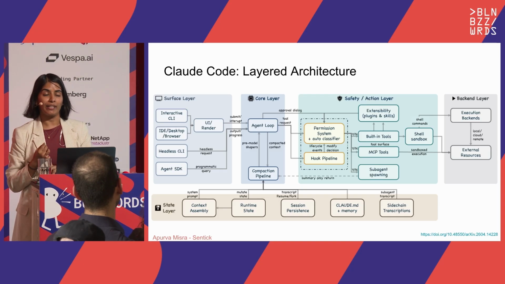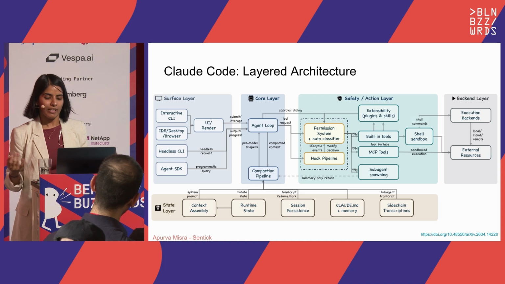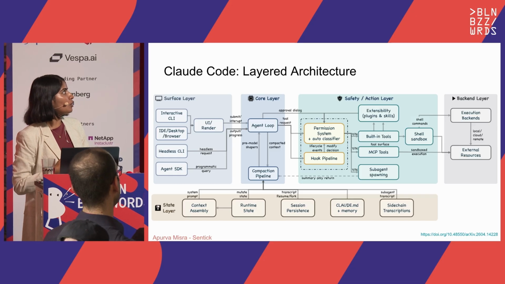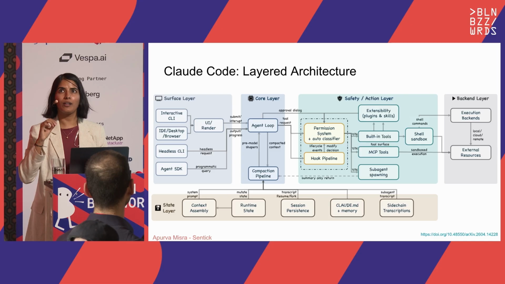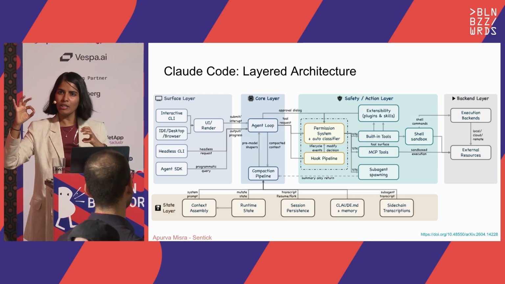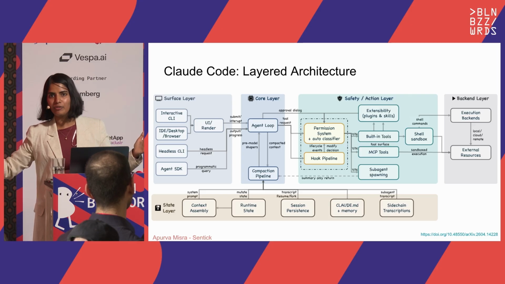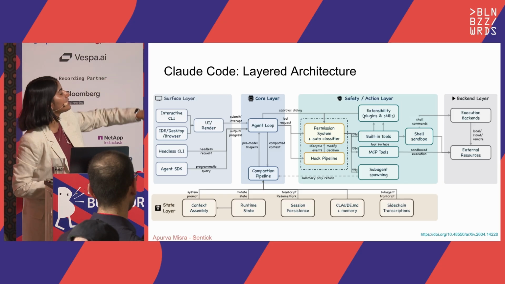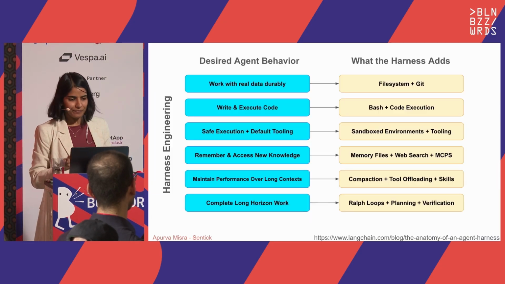Even in the permission system, that permission layer, it looks at what mode I'm running it in. So in Claude Code, you have auto mode as well. You have dangerously skip permissions. So there are different modes I could be running it in. There could be different policy of my company. And it also looks at what had happened in the past. So they have the, what do you call it, the growing trust system. So if I let it run one UV command, maybe it is allowed to run all the other UV commands. So in every single run, there's a whole system around that agent loop, which makes Claude Code very, very useful.